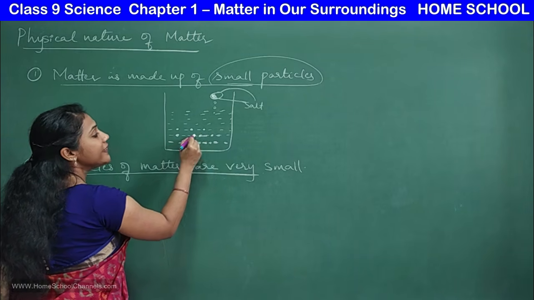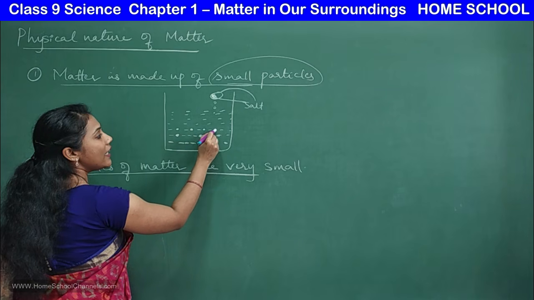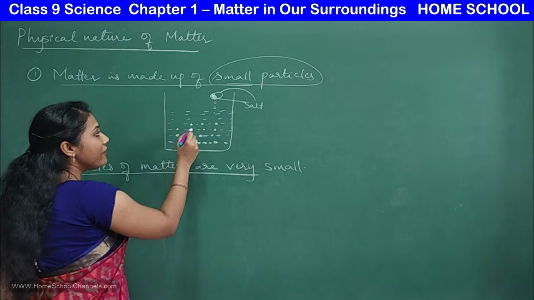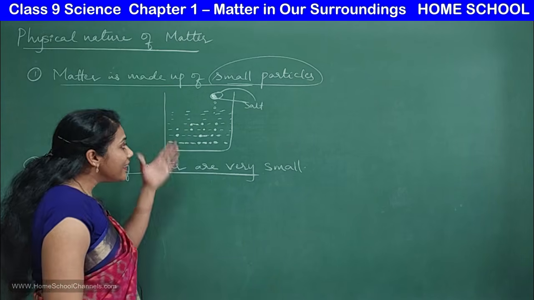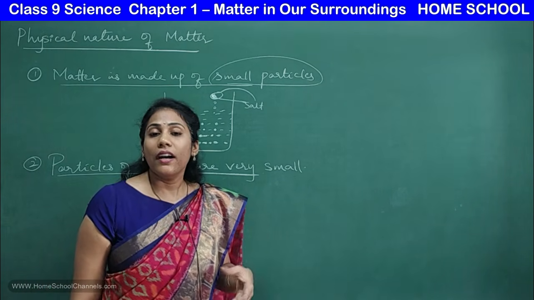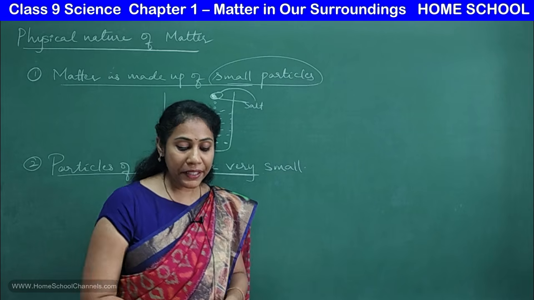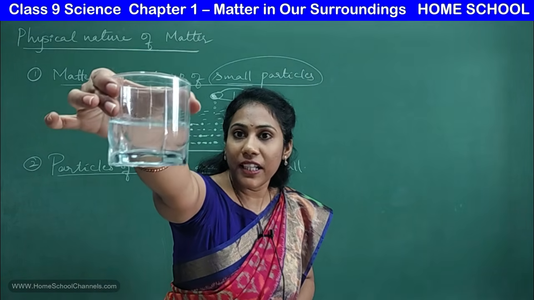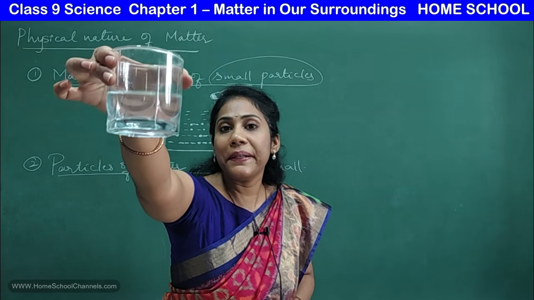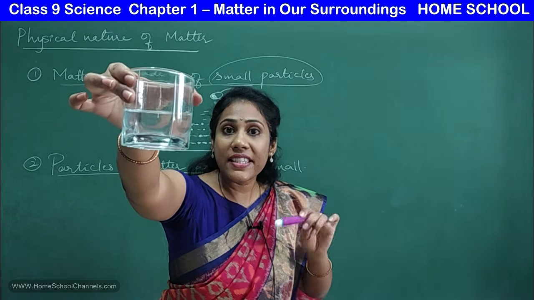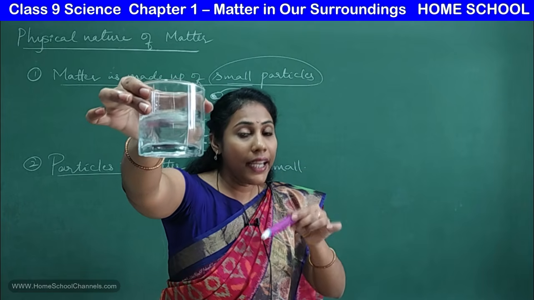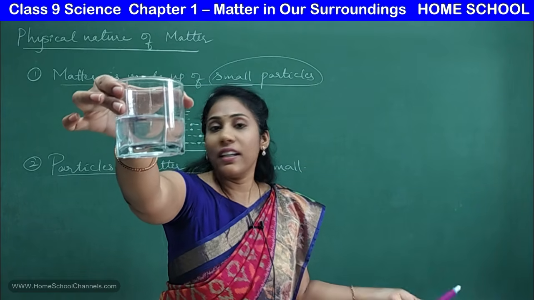So between these water molecules, the salt particles are taking their position. Only when this happens, we say the salt has completely dissolved in water. You can see there is no salt left at the bottom. Everything is completely dissolved. When something can break into many particles, then only it can dissolve in water like this.